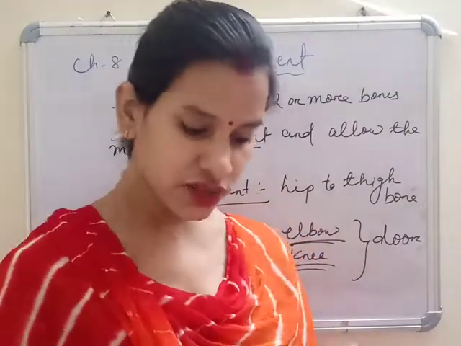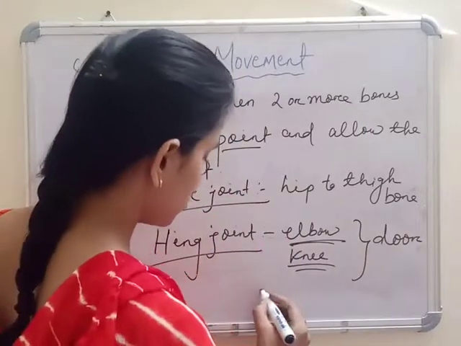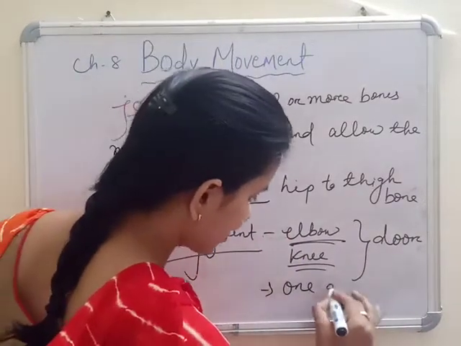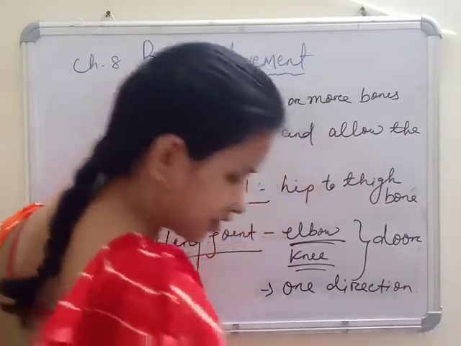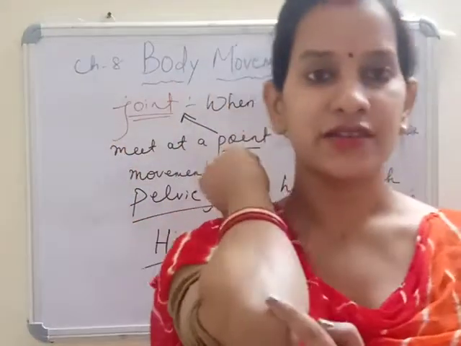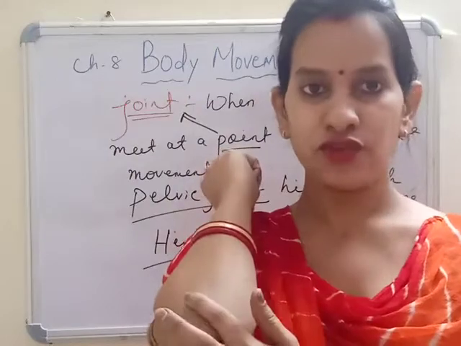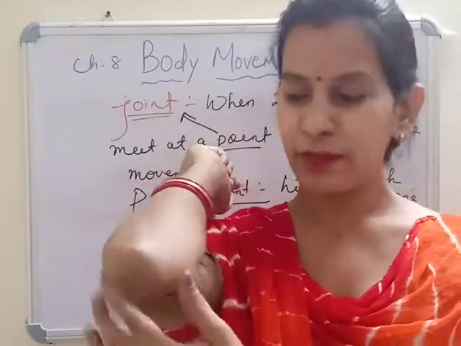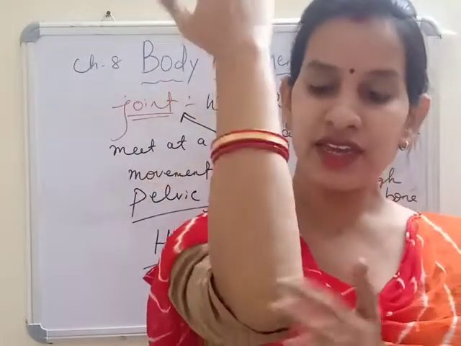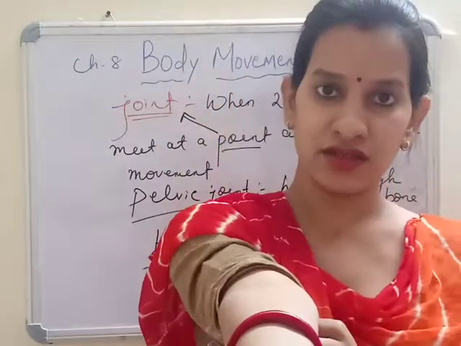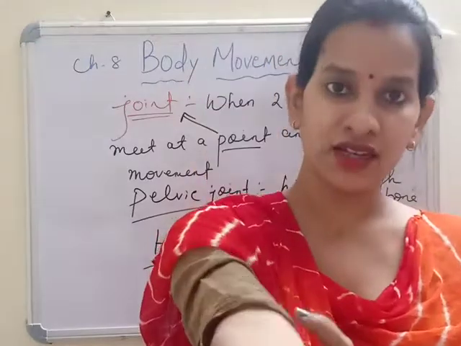Here the joint allows the movement in only one direction, not all directions. In your elbow, there is a joint where the bone from your hand and the one from the arm meet. This allows the movement to the front only. The hand cannot move back, like a door.